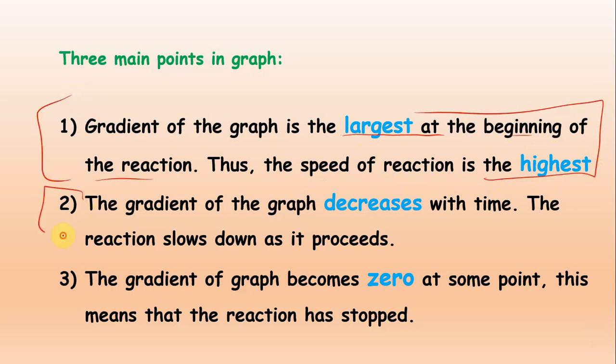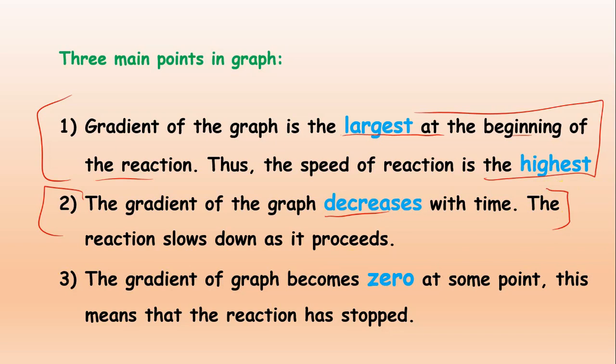Now point number 2 is that the gradient of the graph decreases with time. This shows that the reaction slows down as the reaction proceeds. So this is point number 2.